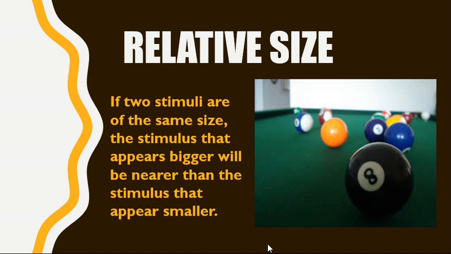So relative size is another monocular cue, and due to this monocular cue we are able to adjust. Otherwise, our mind will not be able to comprehend why we are seeing some objects of different sizes, although in actual they are of same size. Why is our vision not perceiving them, why are we not perceiving them of equal size? It is just because of the distance. Okay,